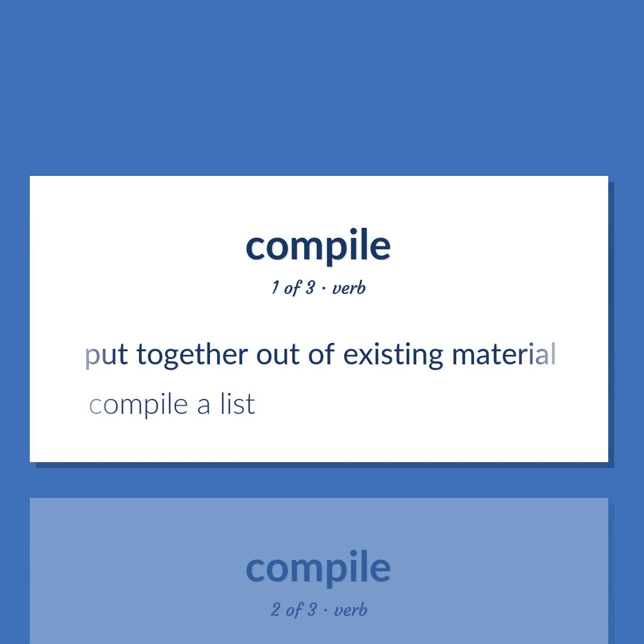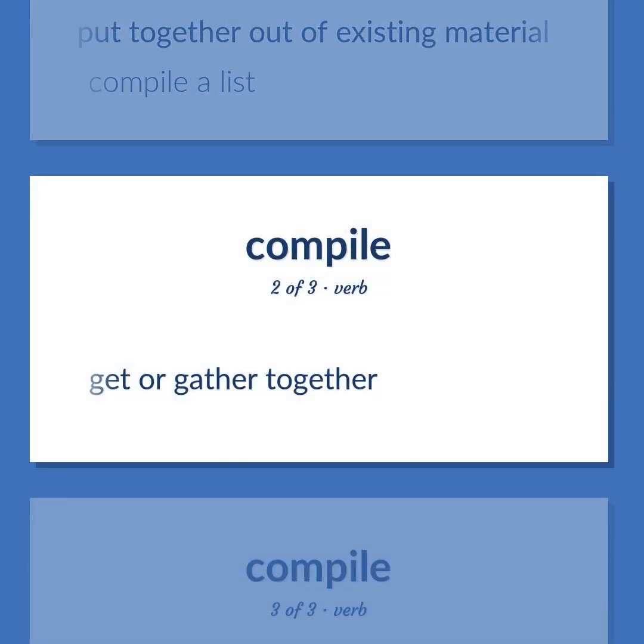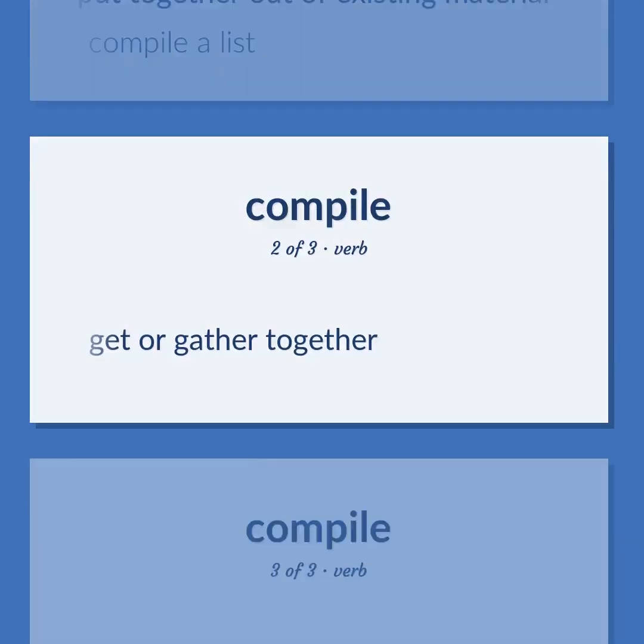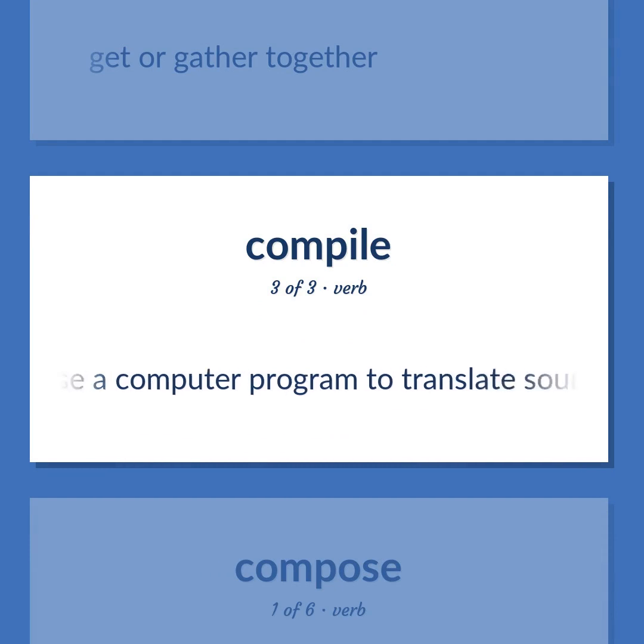Put together out of existing material. Compile a list. Get or gather together. Use a computer program to translate source code written in a particular programming language into computer-readable machine code that can be executed.